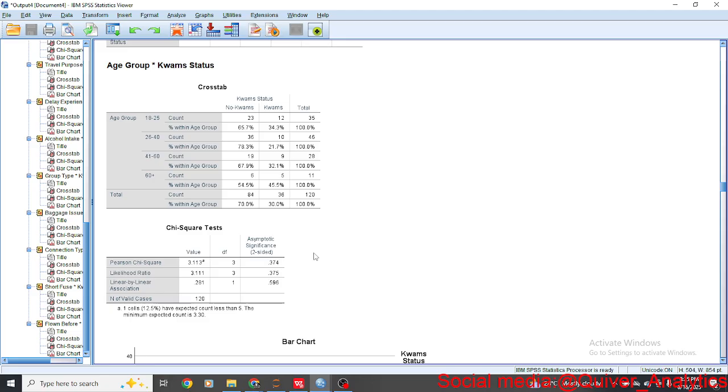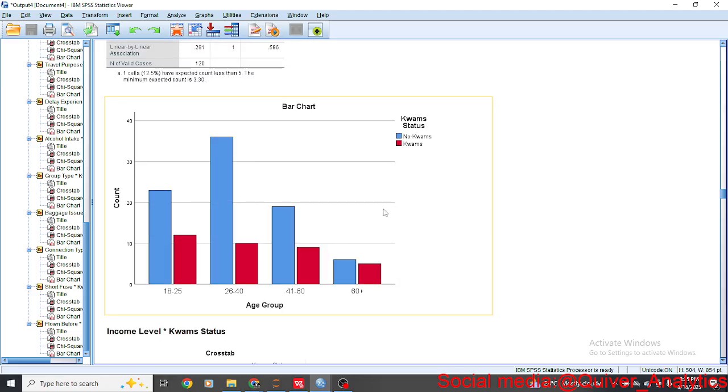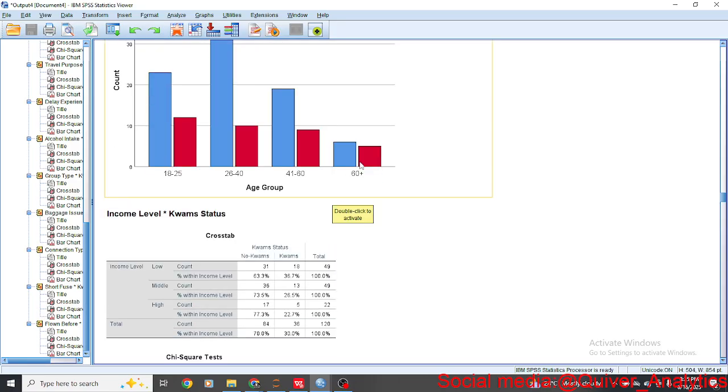chaotic status. All right. So then the clustered bar charts, here we have the age group. Blue is for not chaotic, red is for chaotic people. All right, you can see even SPSS understands the problem. So we have the group bar charts, which is fine.